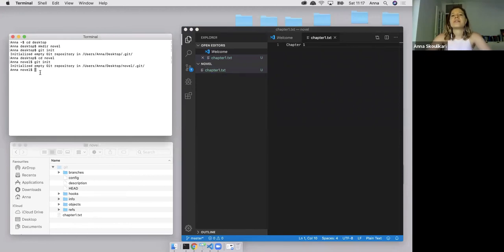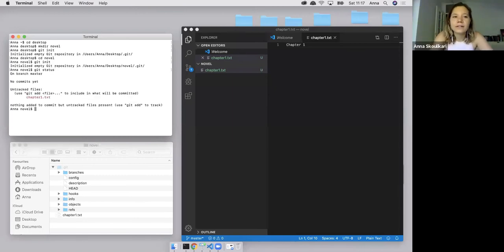And I'm going to introduce another command now called git status. Now, what the git status command does is it tells us the state of our working directory and of our staging area. And it also tells us whether there's a difference between the two. So if I hit enter now, what git status is going to tell me is that there's no commits yet. And that's true. I have not made any commits in this project yet. But there is an untracked file,